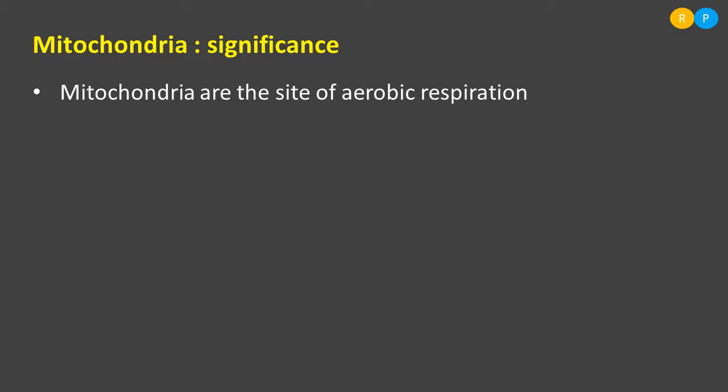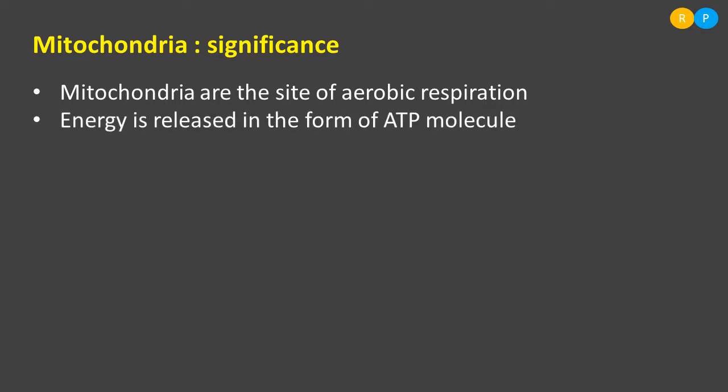Here oxygen is utilized for the process of respiration. When oxygen is utilized for respiration, lots of energy is released. That energy is in the form of ATP. In which form does energy release in our body? In the form of ATP. ATP is nothing but adenosine triphosphate. It is called the energy currency. Whenever glucose is burnt in our cell, that burnt glucose releases lots of energy currencies. Those energy currencies are nothing but adenosine triphosphate.